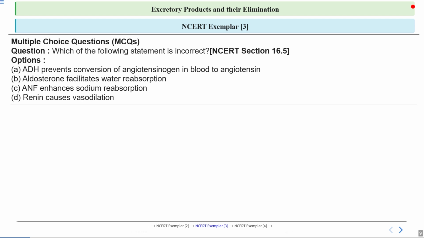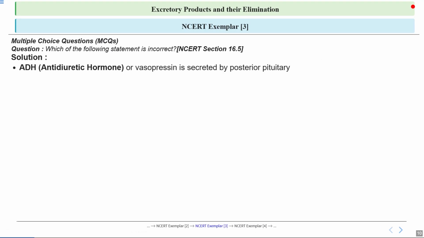Option G is ANF enhances sodium reabsorption, and option D is renin causes vasodilation. Let's see the answer. So here our correct answer is ADH, or you can say vasopressin, which is secreted by the posterior pituitary. So ADH, or antidiuretic hormone, is secreted by the posterior pituitary gland. Talking about its function, this plays a crucial role in maintaining water balance in our bodies.